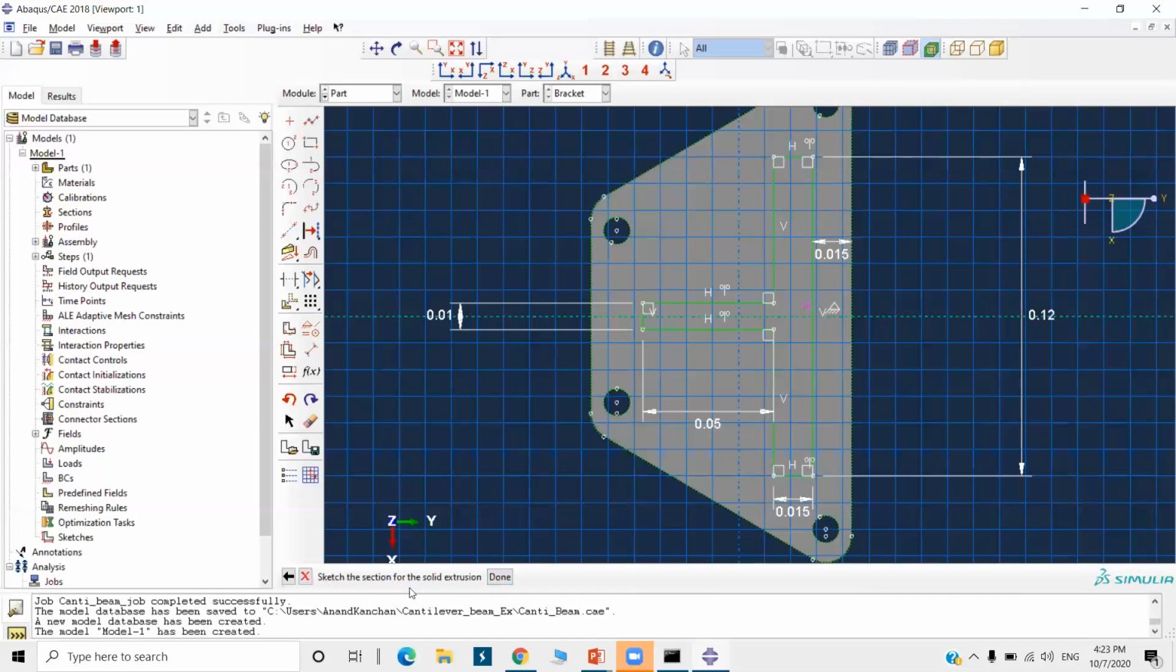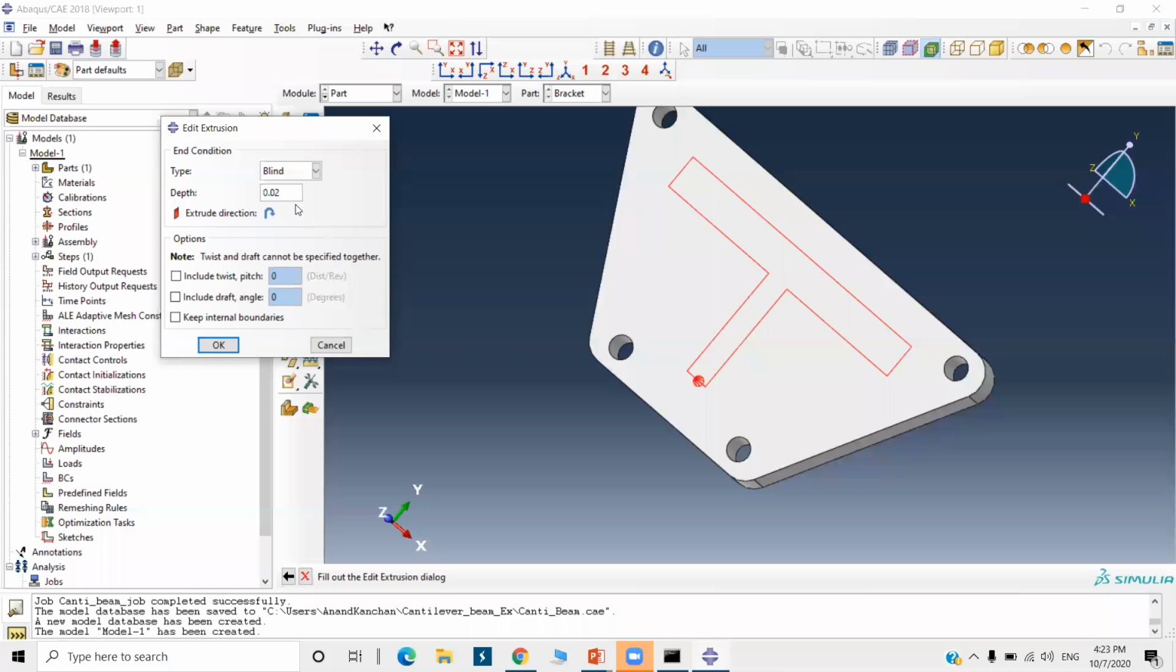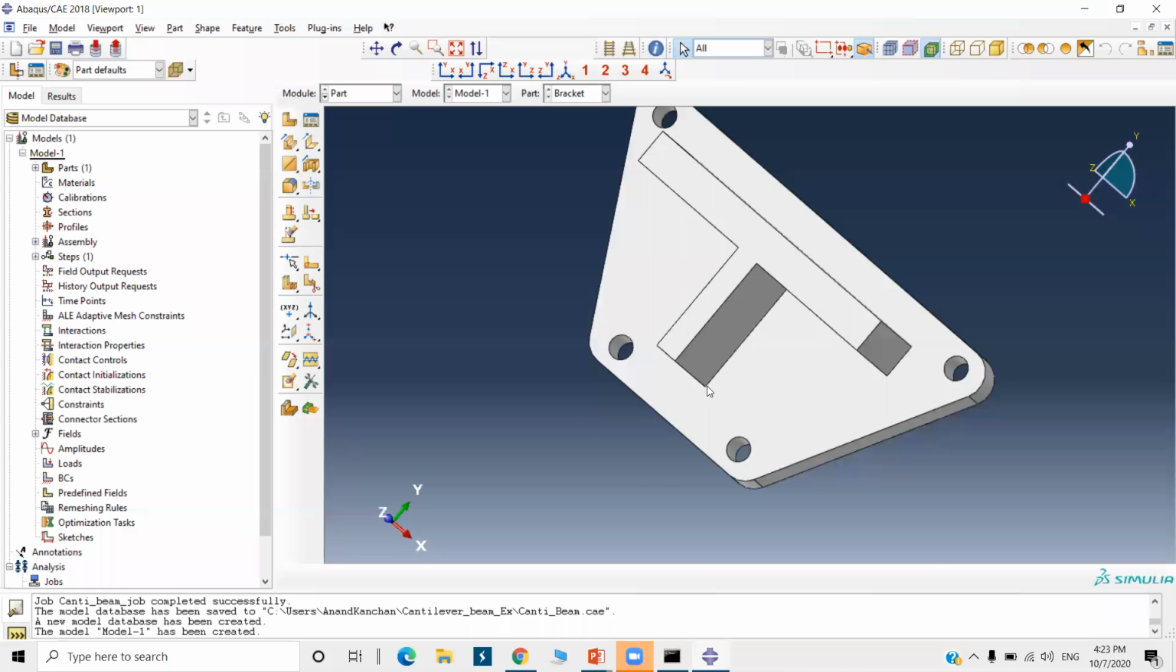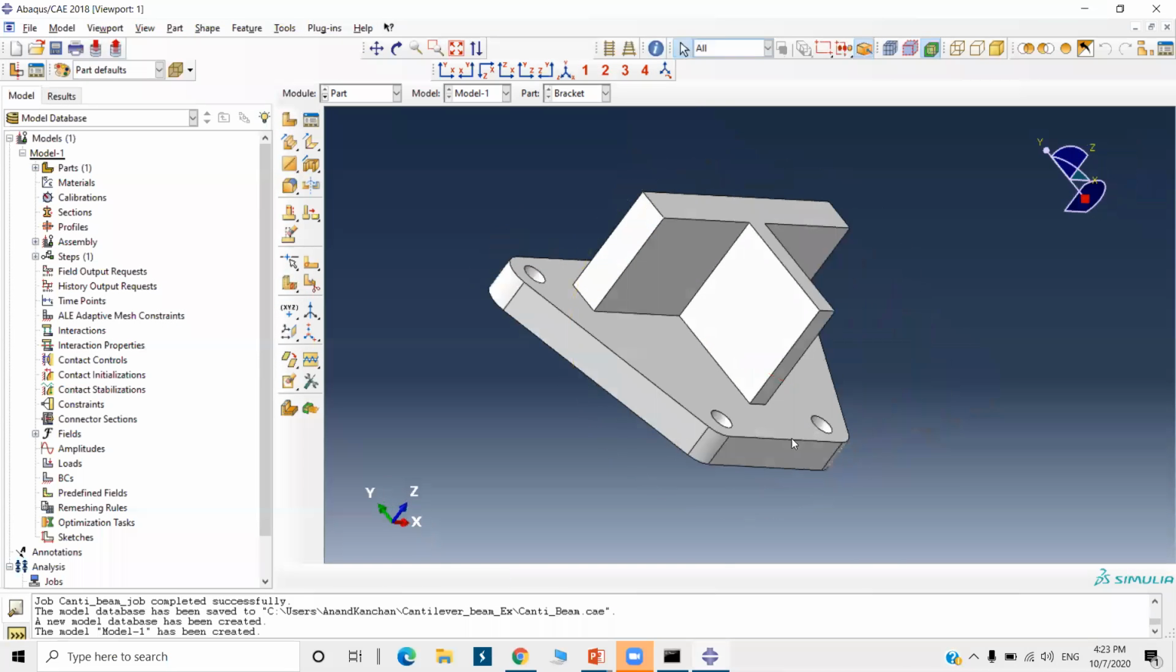See, sketch the section for the solid extrusion. Now we are done with the sketch. Click on done. It is asking the depth. Also there is a direction, the extrude direction. Now check here, it is showing one arrow. So the direction is correct now. Now depth is 0.05. Click OK. Okay, so this is created.